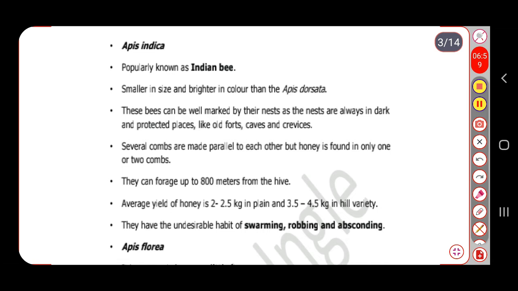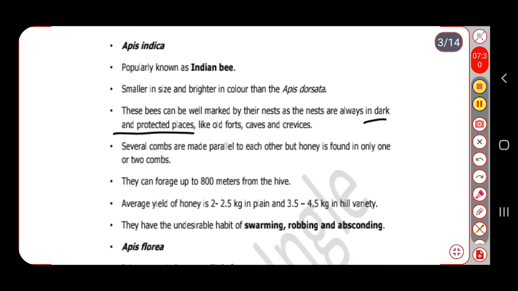These bees, Apis indica, can be well marked by their nests, as the nests are always in dark and protected places like old forts, caves and crevices. At an open place, under tree branches or under the high roof of buildings, you will never observe their hives or their combs. But where will you observe them? You will observe them in dark and protected places like old forts, caves and crevices.